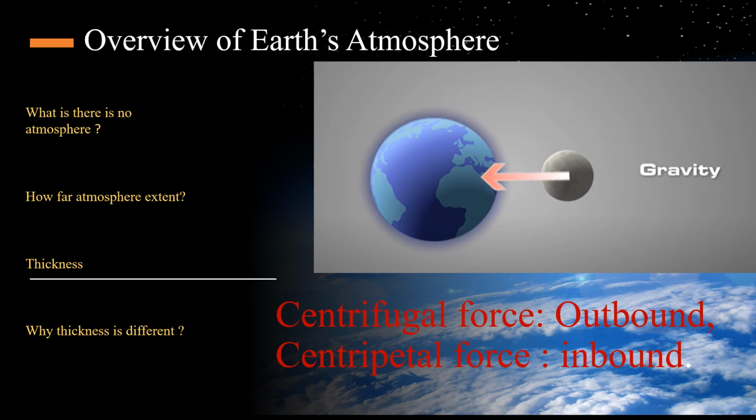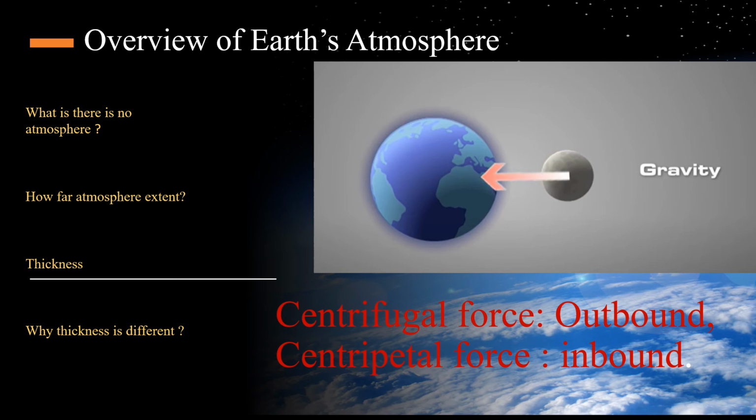Most of the time, the atmospheric thickness in this tropical region is much higher than in the subtropics or even at the pole, and there are two main reasons. The first reason is that the Earth is spinning. That's the rotational force.